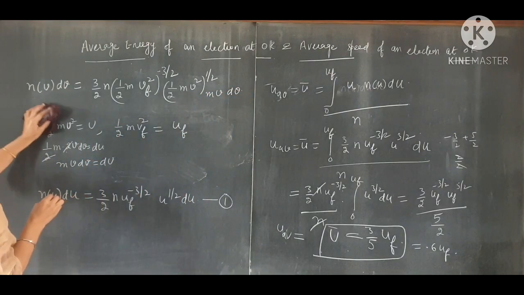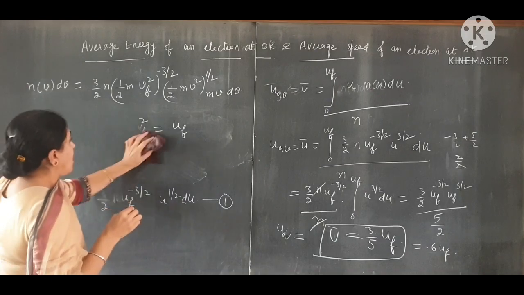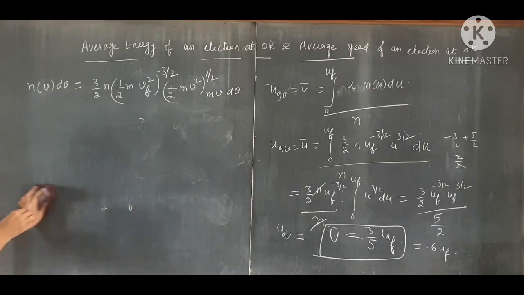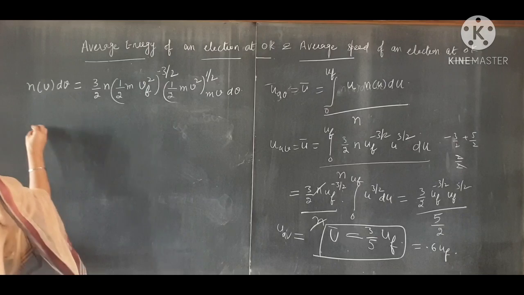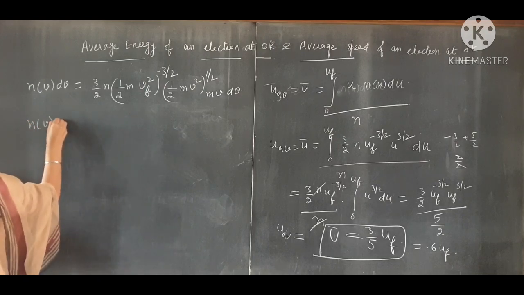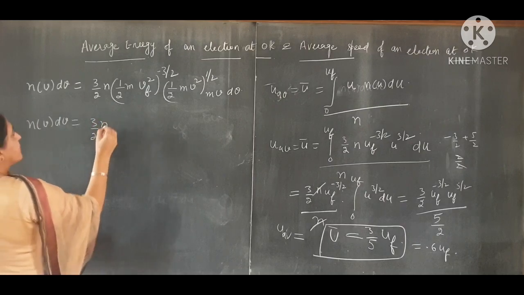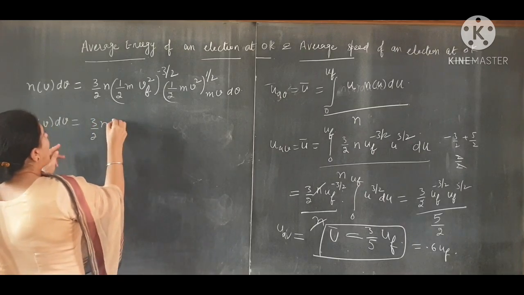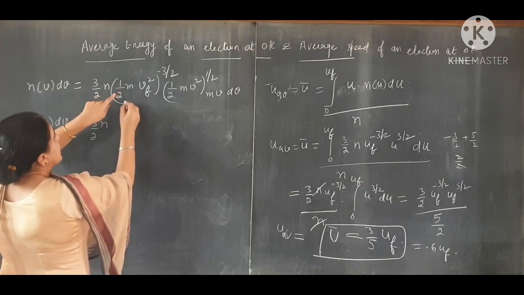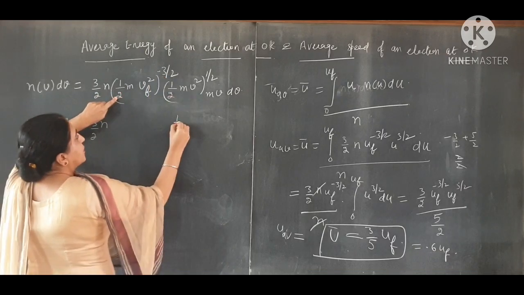So now we have to solve this to find n v dv. So n v dv is equal to 3 by 2 n, half raised to power minus 3 by 2.